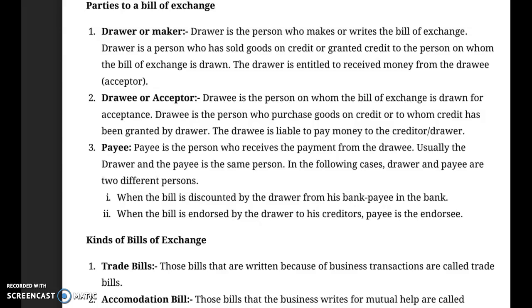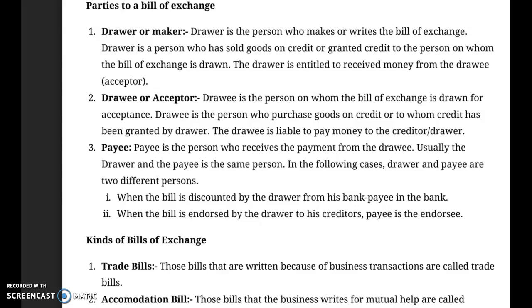That is, the person who draws the bill, the person who sells on credit, is different from the payee, that is the receiver of the payment of the bill of exchange. Now, what are the different cases under which the drawer and payee may be different parties? First, when the bill is discounted by the drawer from his bank, payee in this case is the bank. When the drawer, the seller of the goods on credit, takes the bill's payment in advance from the bank, now on the due date, the drawee should make the payment to the bank. In that case, the payee will be the bank and not the drawer who draws the bill.